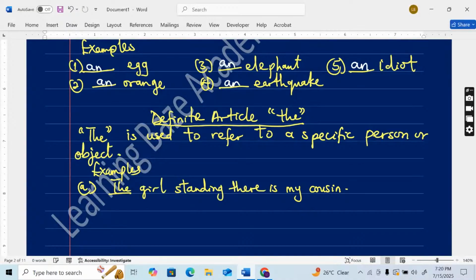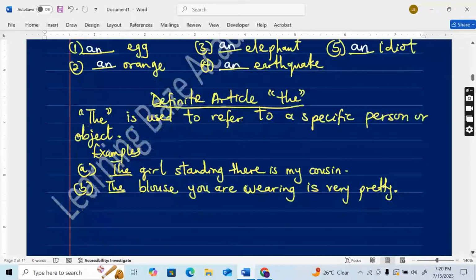So the is referring to a specific person. The blouse you are wearing. So you can see that the is used for a specific object or a specific person.